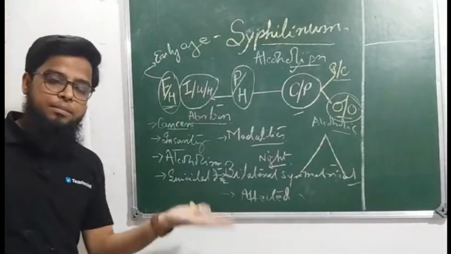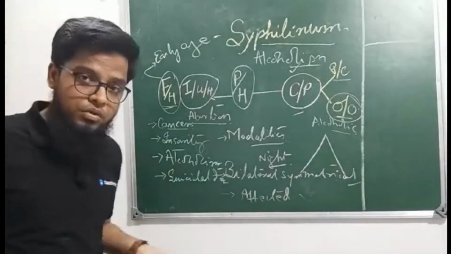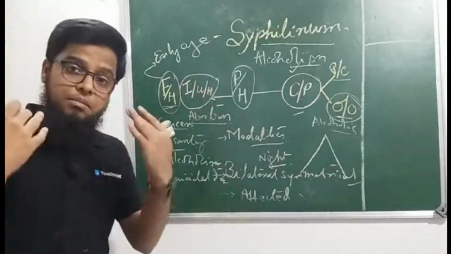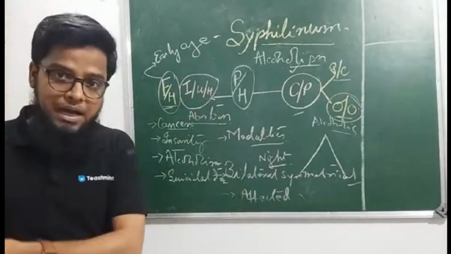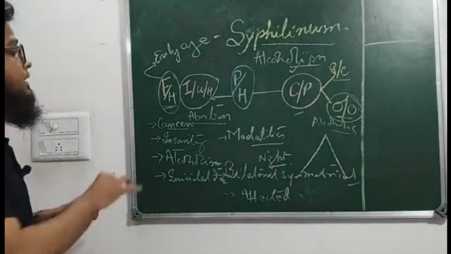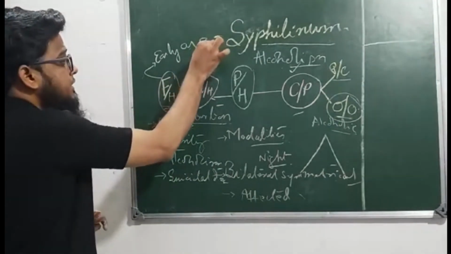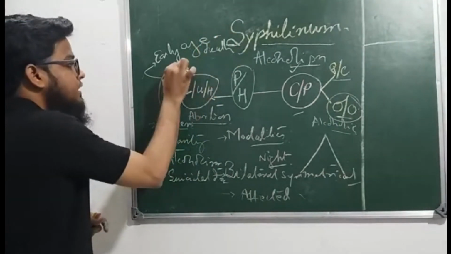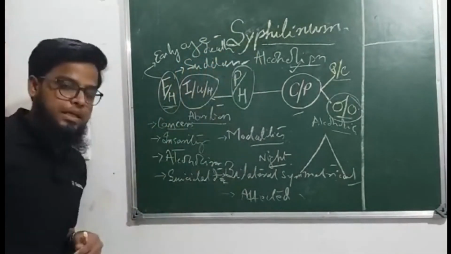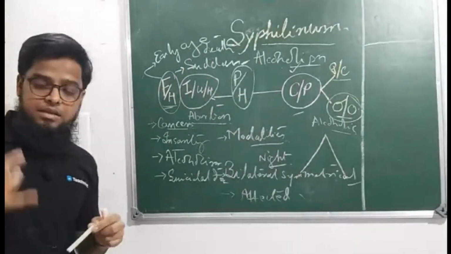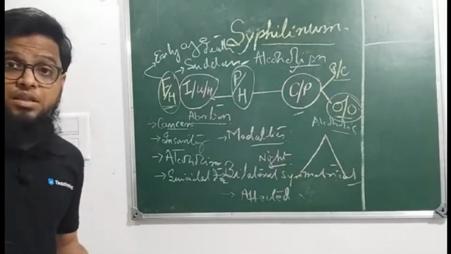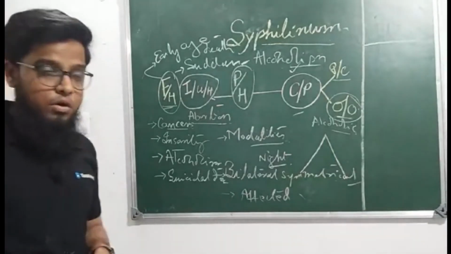Died at 30 years, died at 28 years, due to some grave illness. Death at early age in some close relative, maternal uncle, paternal aunt, brother, sister, died at this young age, died of heart disease, heart attack. You will find early age death. You will find sudden death, died suddenly. You will find sudden death in father, in siblings. They say, we don't know, he slept and could not wake up. Okay, this sudden death is an indication for syphilinum.